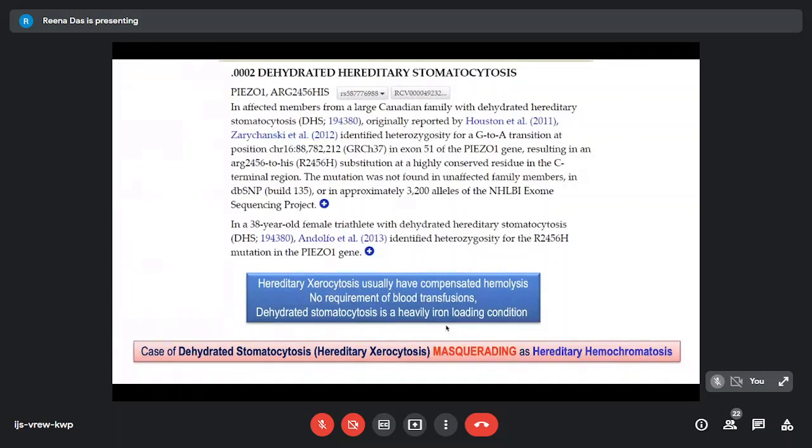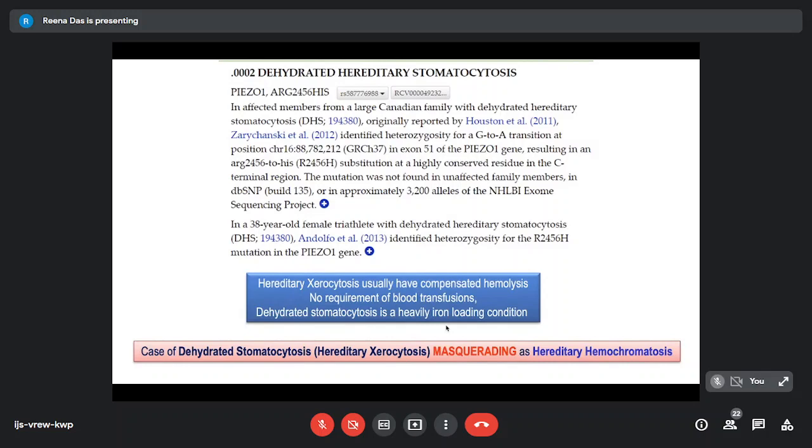Any cause of anemia will actually give rise to increased absorption of iron from the gut, and can give rise to secondary hemochromatosis. That is something we need to keep in mind, that there are reports in the literature of misdiagnosis of cases with hemolytic anemia, which ended up being called hereditary hemochromatosis.